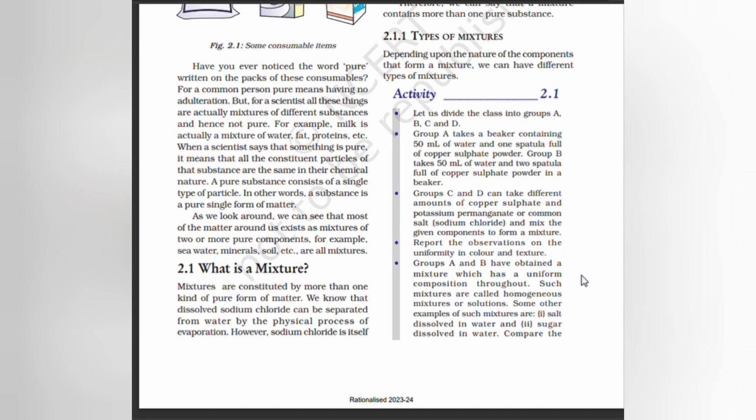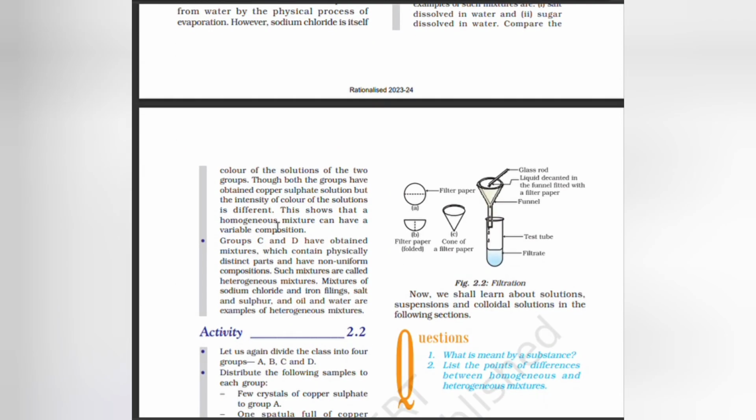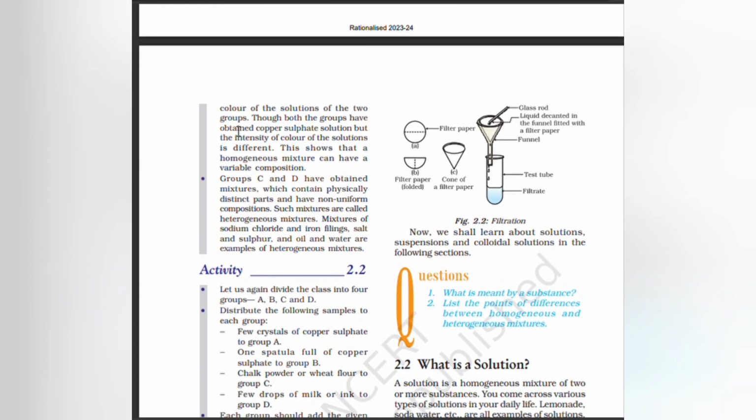Groups A and B have obtained a mixture which has a uniform composition throughout. Such mixtures are called homogeneous mixtures or solutions. Some other examples of such mixtures are salt dissolved in water, sugar dissolved in water. Compare the color of the solutions of the two groups. Though both the groups have obtained copper sulfate solution, the intensity of color of the solution is different. This shows that a homogeneous mixture can have a variable composition.